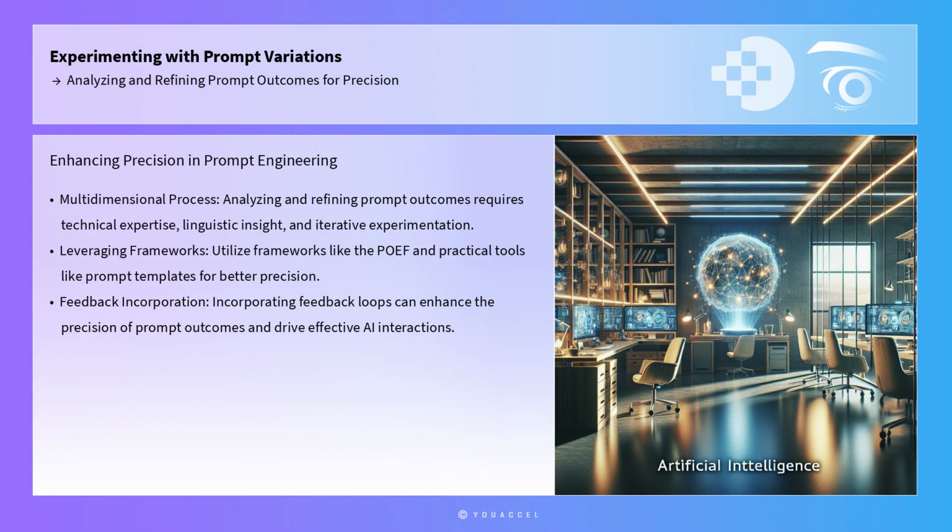Ultimately, analyzing and refining prompt outcomes for precision is a multifaceted process that requires a combination of technical expertise, linguistic insight, and iterative experimentation. By leveraging frameworks like the POEF, utilizing practical tools such as prompt templates, and incorporating feedback loops, professionals can enhance the precision of their prompt outcomes and drive more effective interactions with AI models. As the field of prompt engineering continues to evolve, these strategies will remain essential for achieving the desired outcomes and maximizing the potential of AI-driven applications.